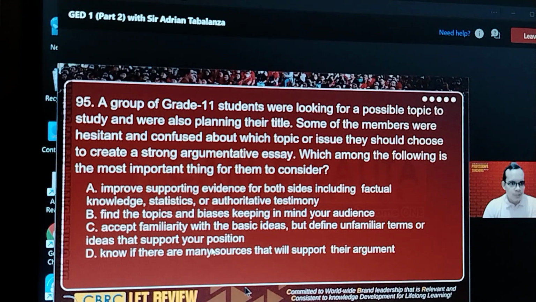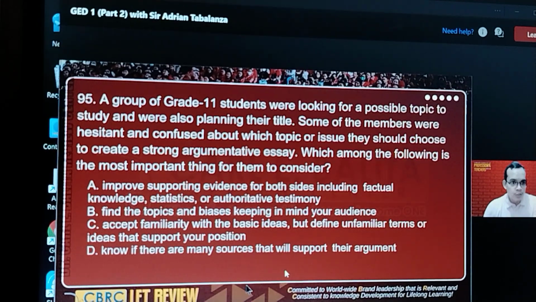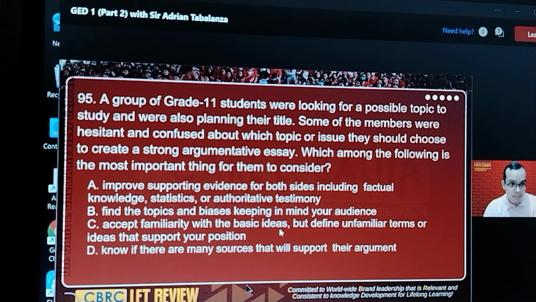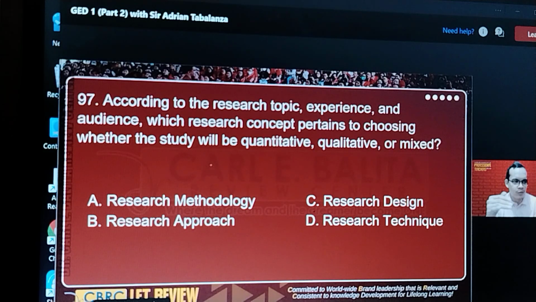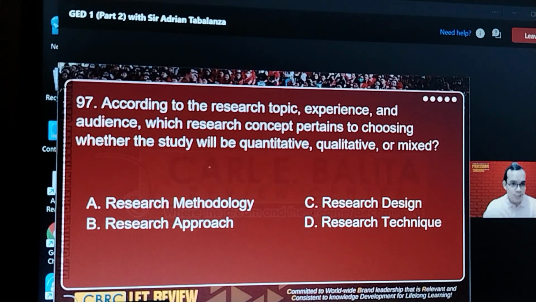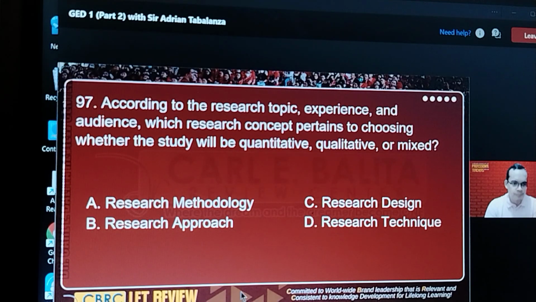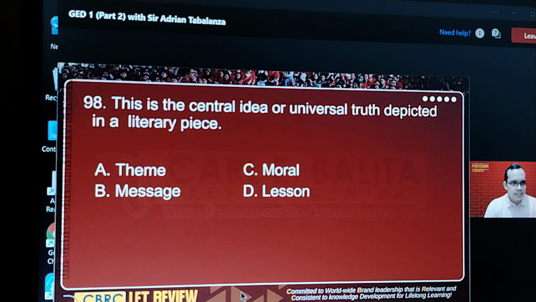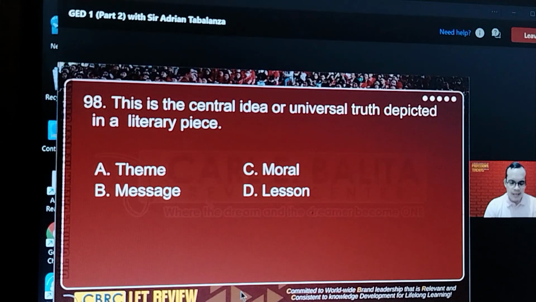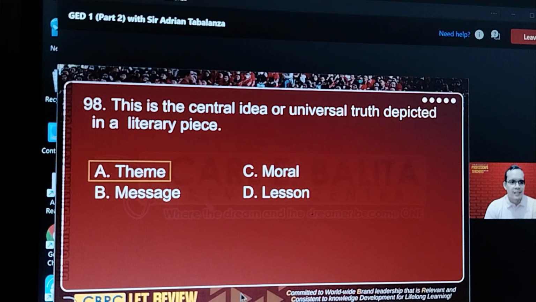95. Okay, so you have grade 11 students. They're going to write an argumentative essay. What's the most important thing for them to consider if it's argumentative? You have the approach, you have the design, you have the technique. And the biggest concept there is the approach. So the best answer is letter B. Next, central idea or universal truth. This should be easy. The correct answer is the theme.